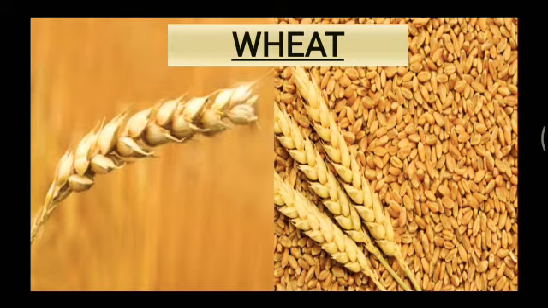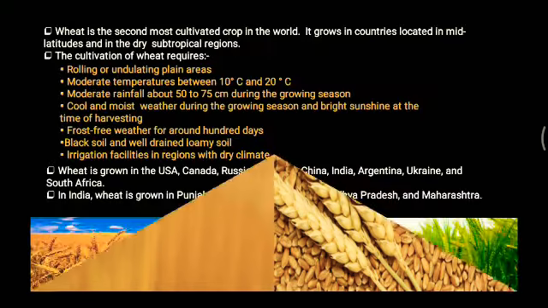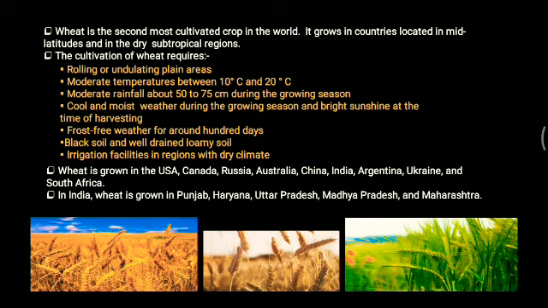Now next we have wheat. Likewise, as we have discussed rice, the most cultivated crop, the second most cultivated crop in the whole world is wheat. It grows in countries located in the mid latitudes and in the dry subtropical regions. So in these areas wheat is grown. Now in the same way, for the cultivation of wheat also there are lots of requirements. Let's see one by one.